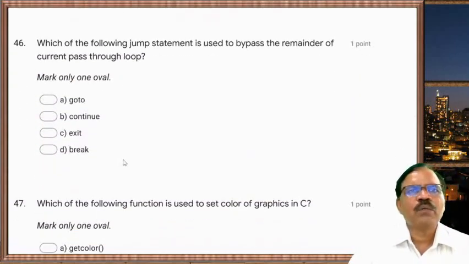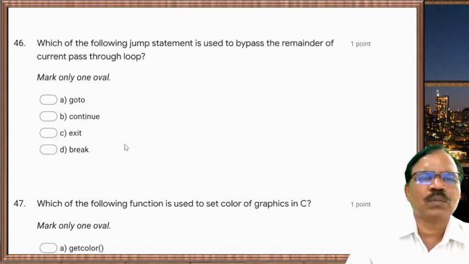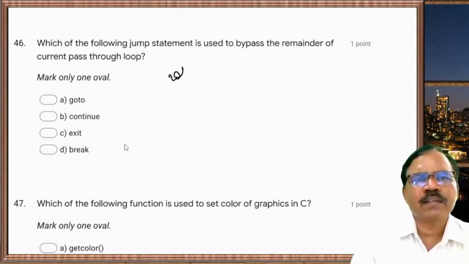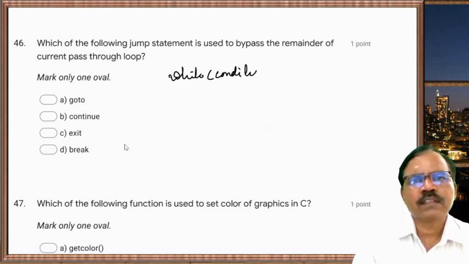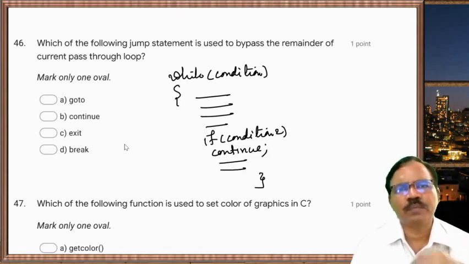Now next one, which of the following jump statement is used to bypass the remainder of current pass through the loop? So if we take here while, suppose here condition, and in while loop we have statements, then we can write if condition 2, continue, again statements, and while loop is completed.